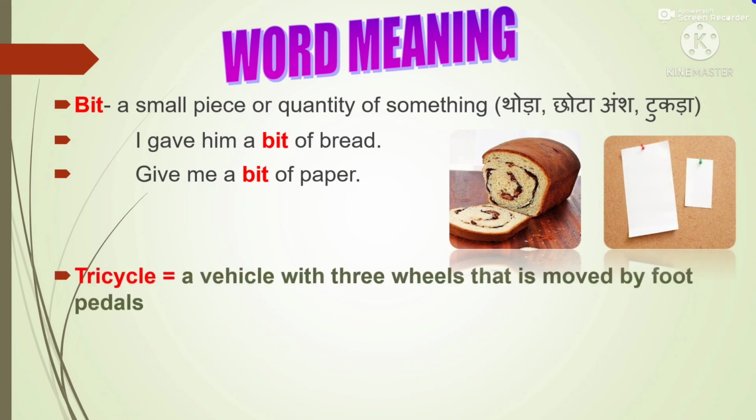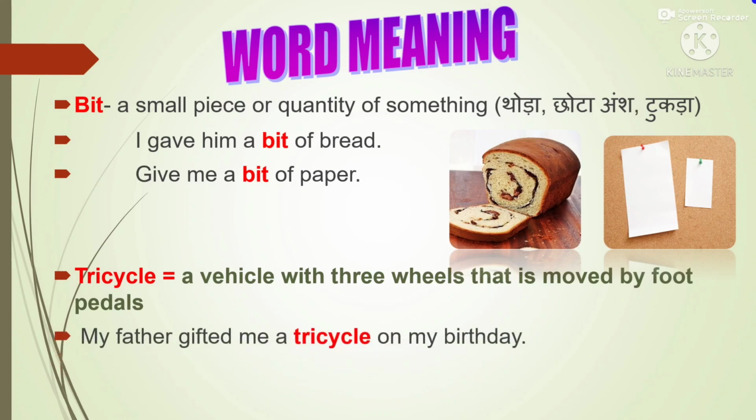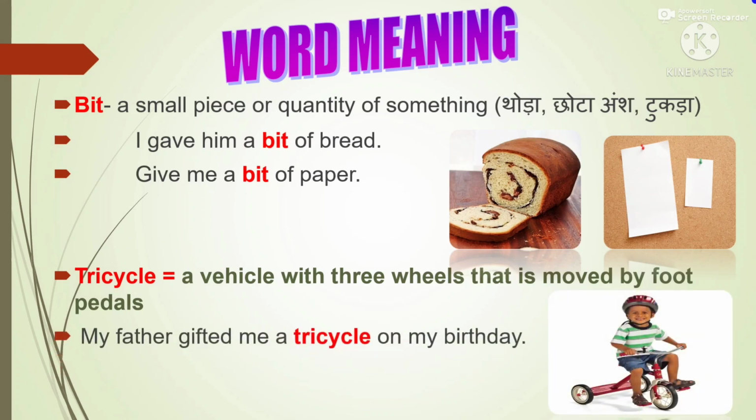Next word, tricycle. Tricycle means a vehicle with three wheels that is moved by foot pedals. My father gifted me a tricycle on my birthday. A tricycle has three wheels, and a cycle which has two wheels is called a bicycle. Yes, students. Tri means three, so a tricycle has three wheels, and bi means two, so a bicycle has two wheels.